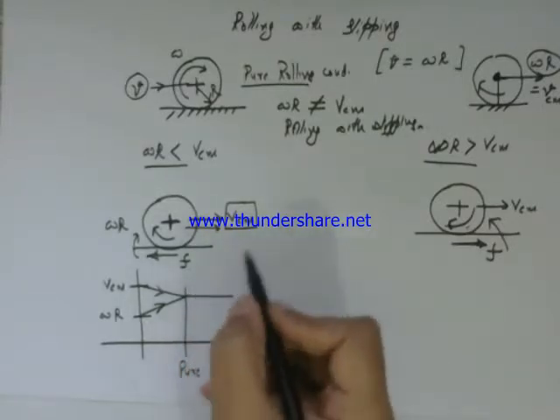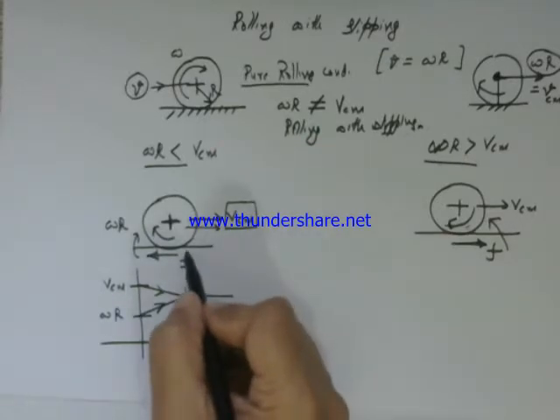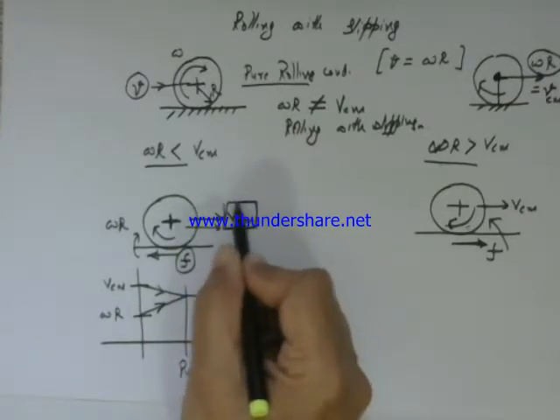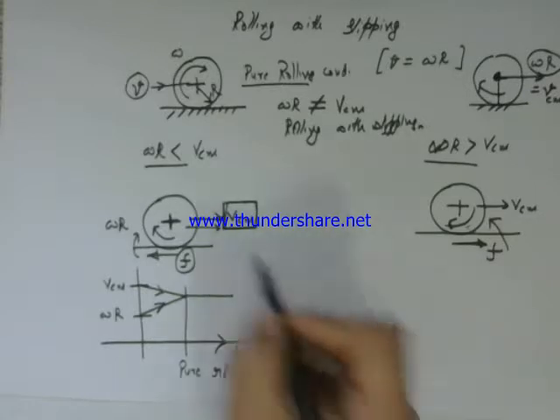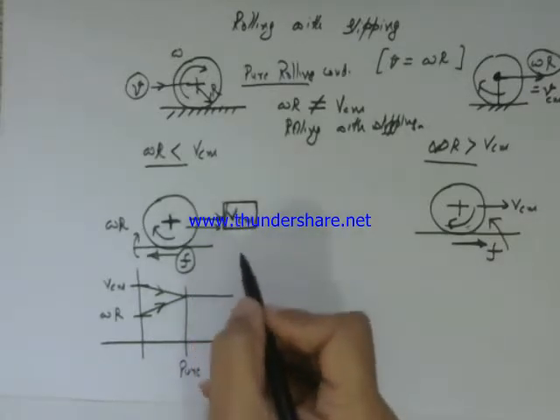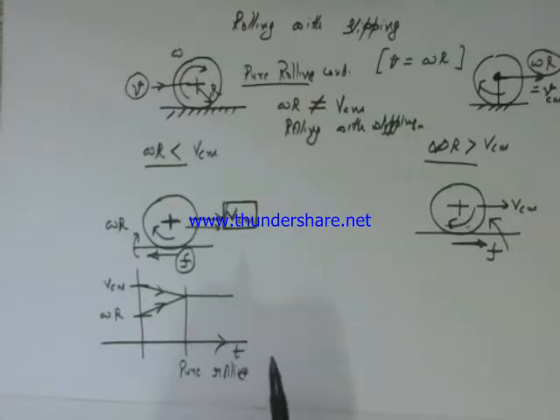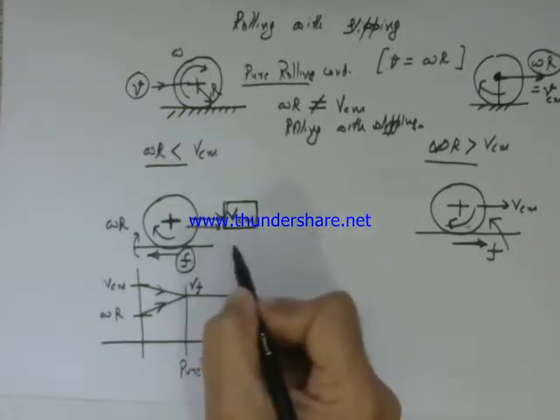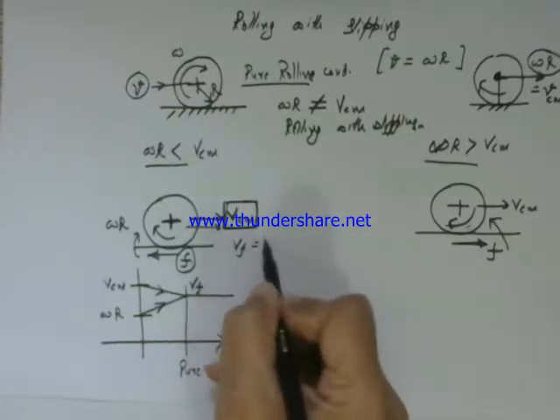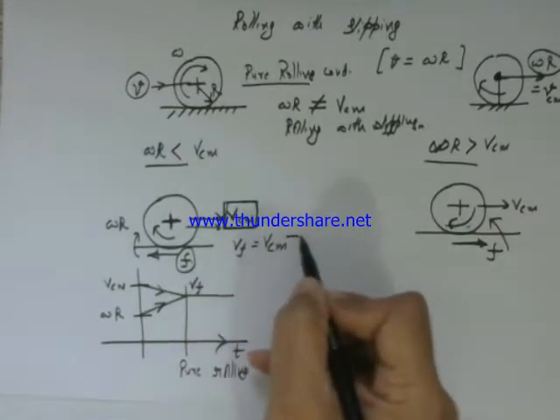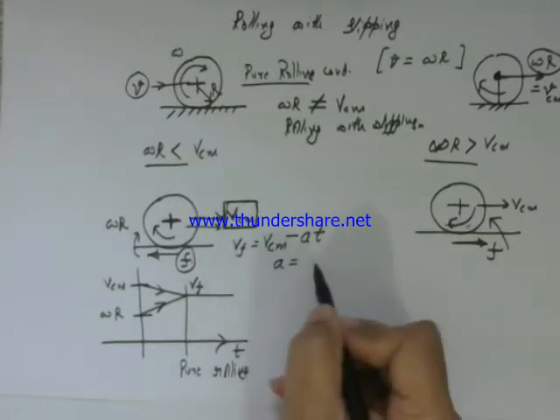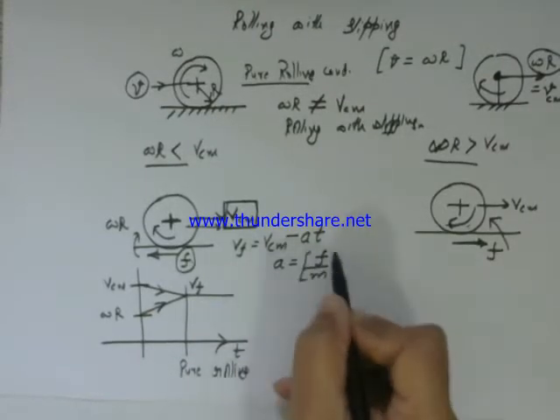How does that happen? Now see, the friction force on the body is backwards, so it will oppose this motion of the center of mass. The initial velocity v center of mass has to fall because of the opposing frictional force. Let the final velocity be v final. So v final is equal to v center of mass, which is initial, minus a into time elapsed. And what is the value of a? It will be the frictional force acting on it divided by the mass of the body.